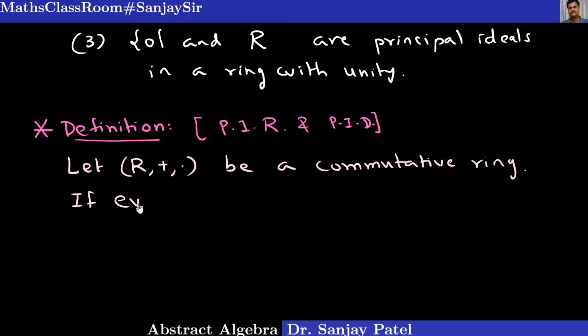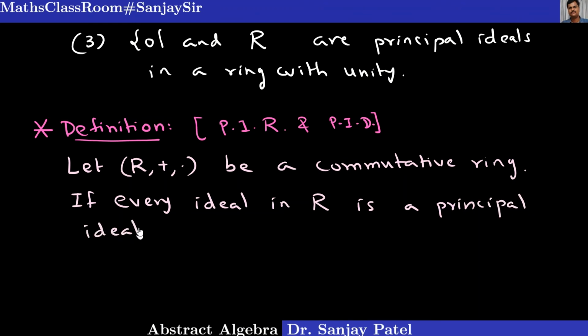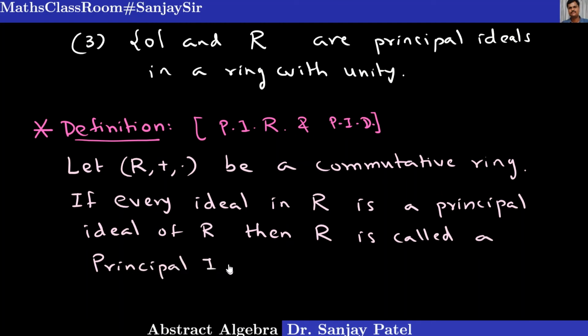If every ideal in R is a principal ideal, that is, it is generated by some element, then R is called a principal ideal ring.